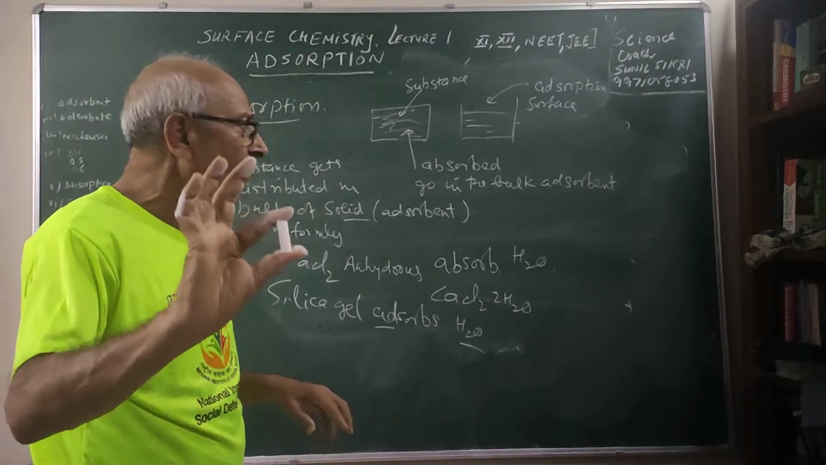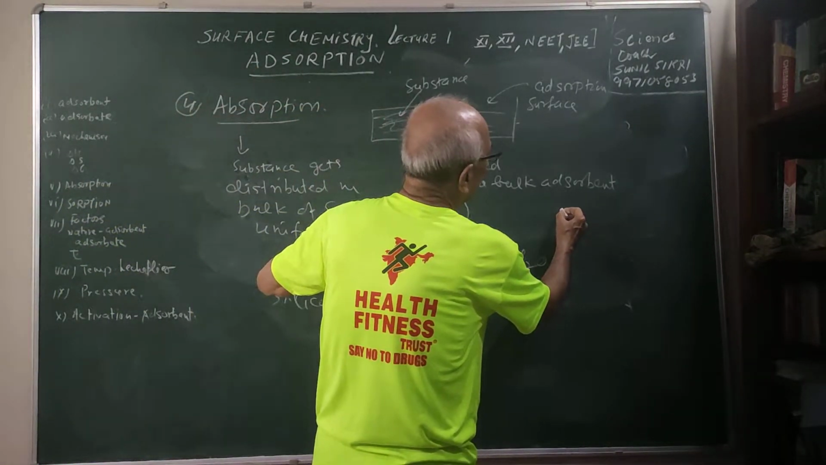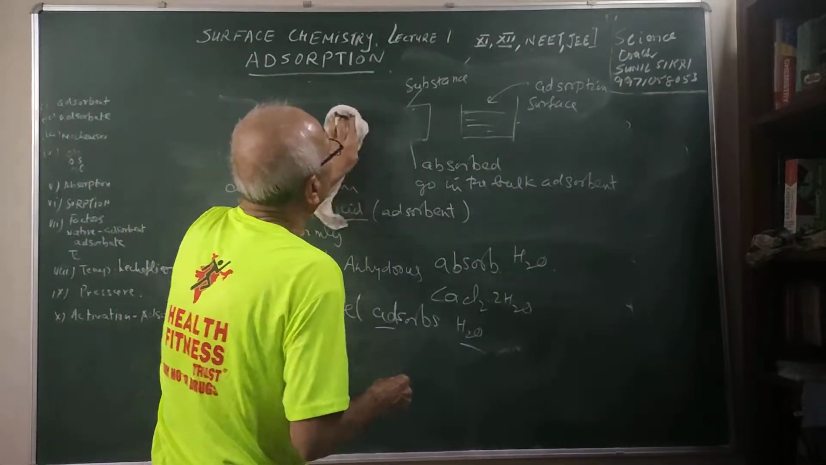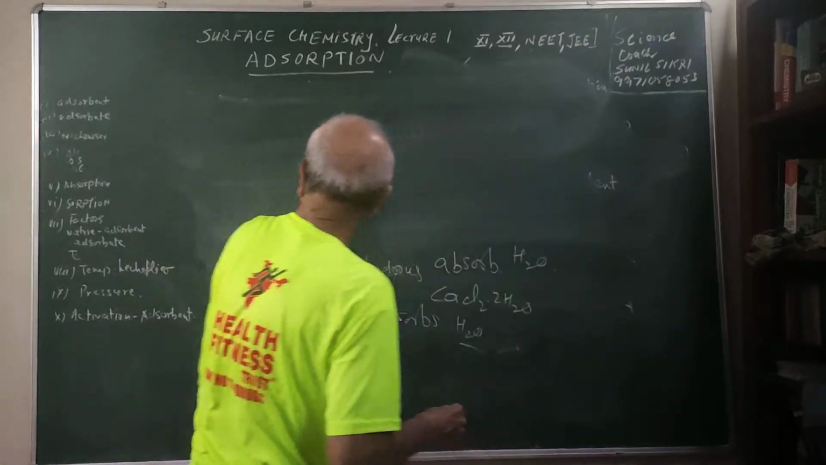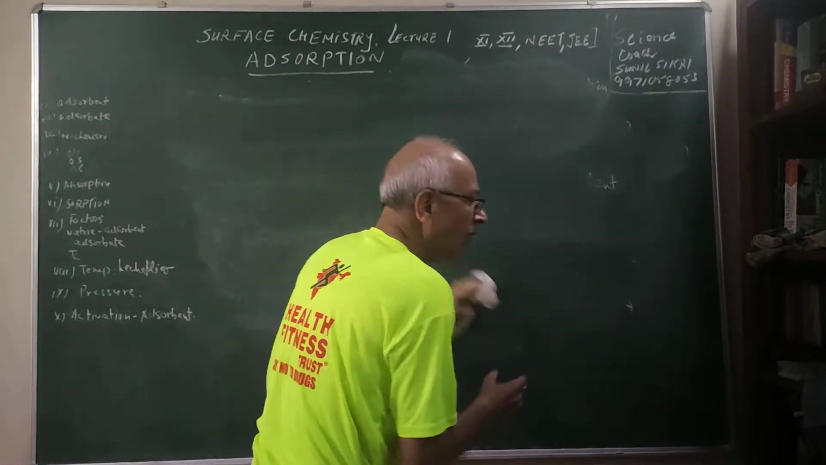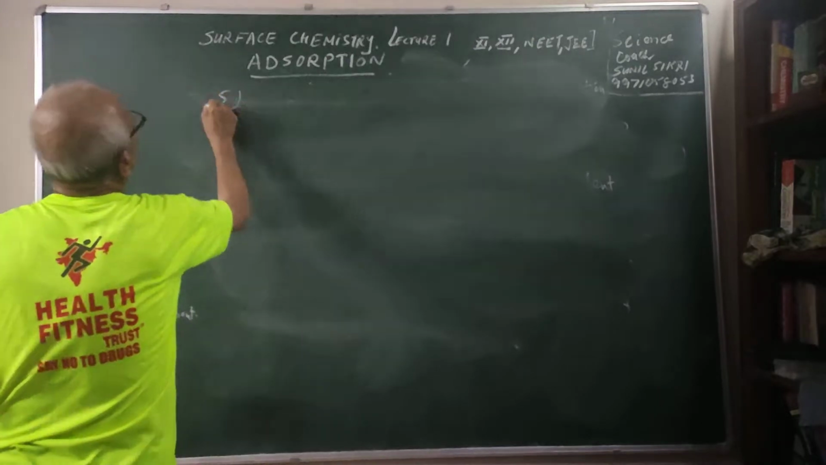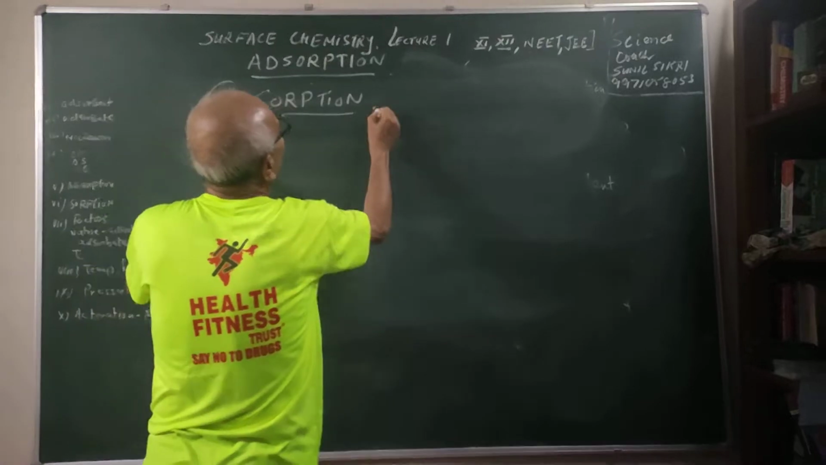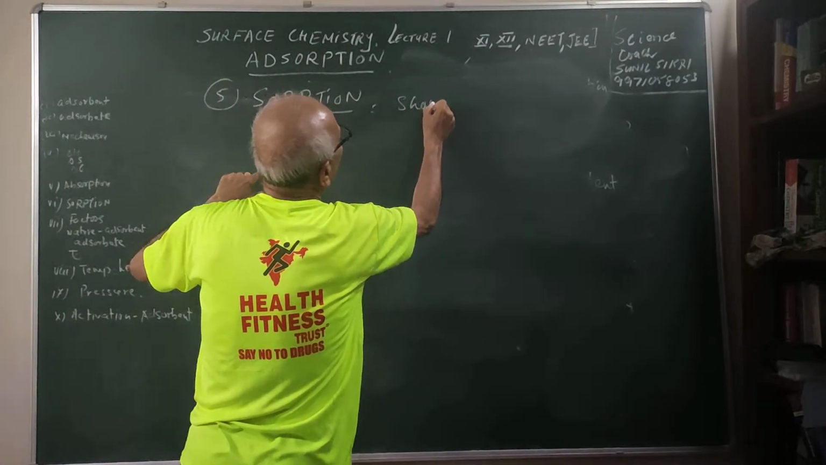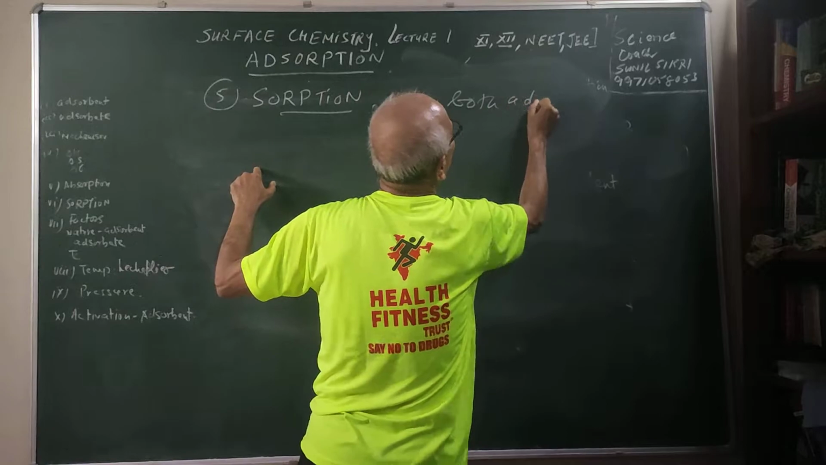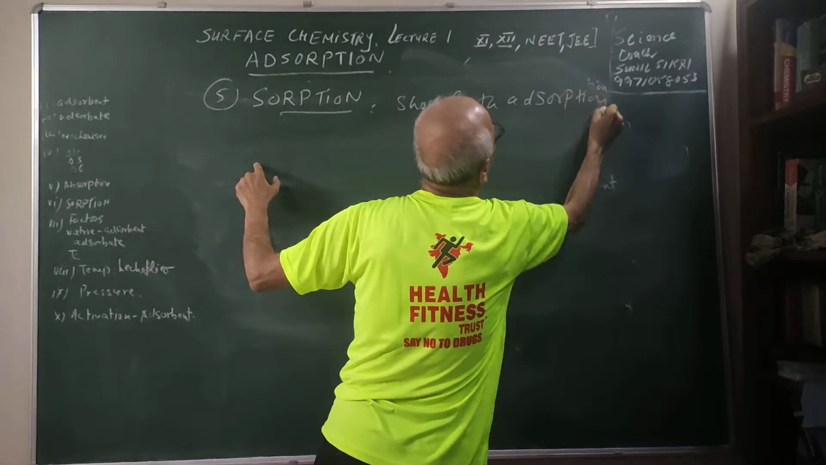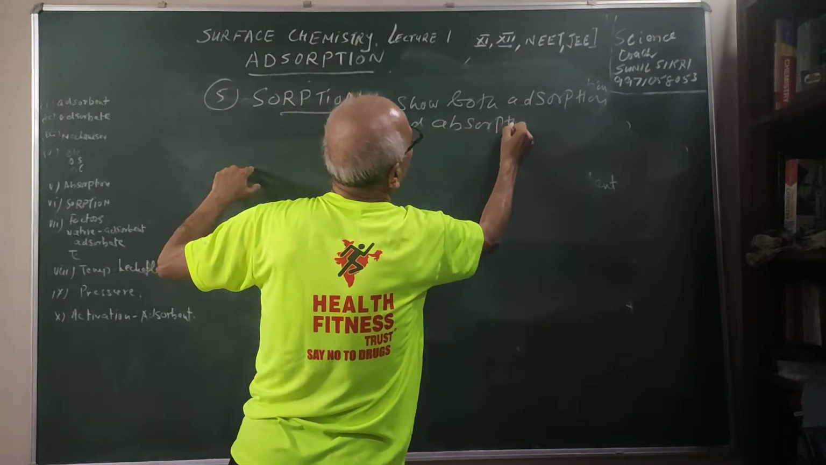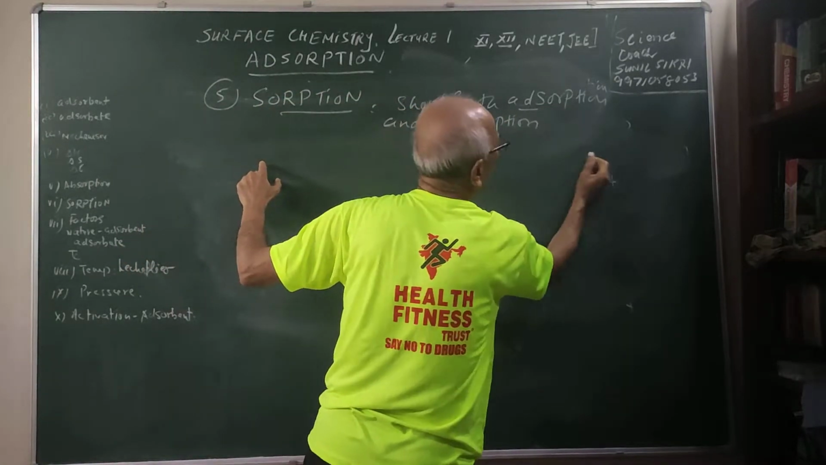For example, there can be substances which can show both adsorption and absorption. Let us see what we call that. The next term I am coming to, students, is sorption. Sorption means those substances which show both adsorption and absorption.